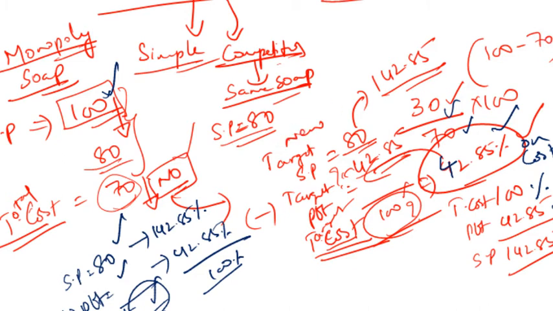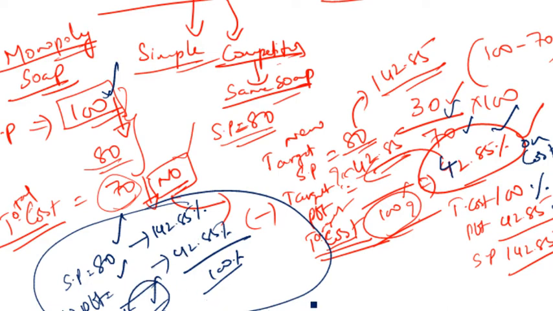Now the question is, let's try to find out what is this target cost. For the sake of this particular example, I'll take an imaginary number, or you can really work it out and tell me how much it is. So if 142.85% is 80, then what is 42.85? Like that, you can find out that particular number and give me that number. Please understand, right now I don't have a calculator to actually calculate this, so I'll go with some imaginary number.